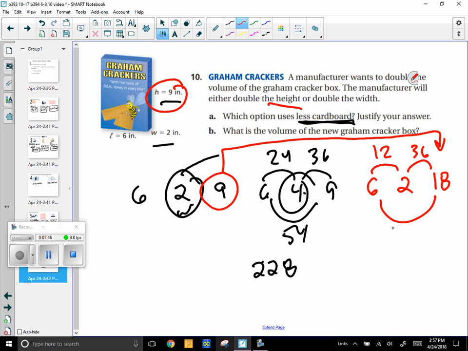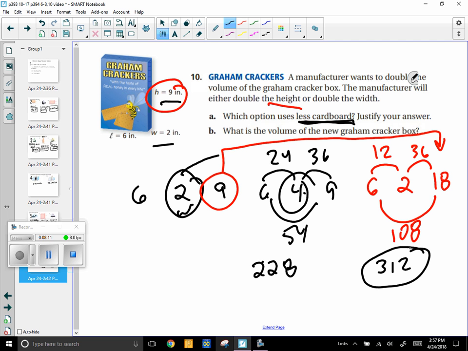And I think 6 times 18 is 108. Yeah. And then I'm going to add those up and double it to find the surface area. And that's 156. Oh, I forgot to double it, sorry. 312, I was just showing you a common mistake right there. All right, 312.